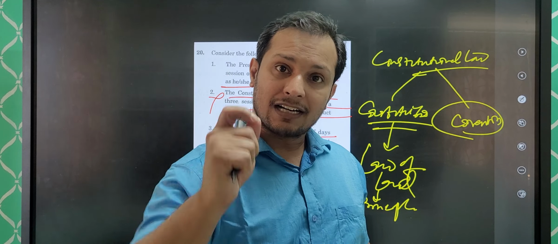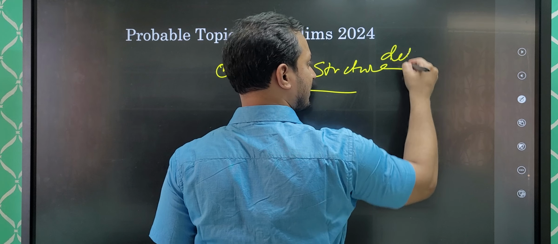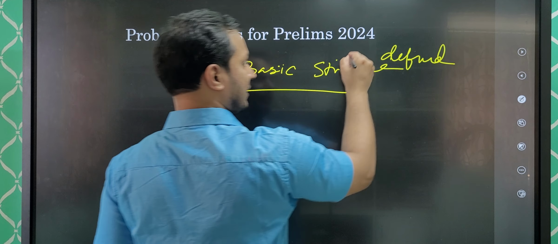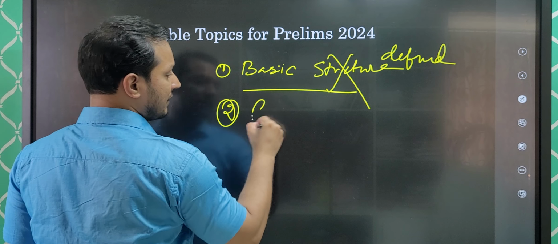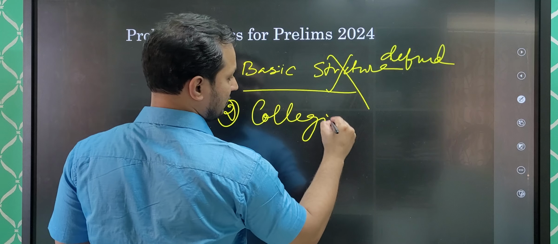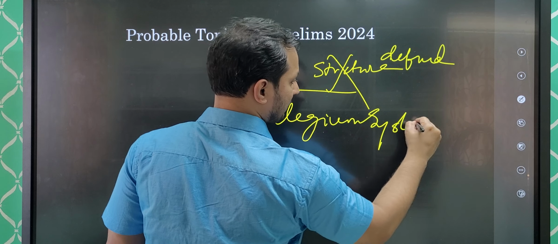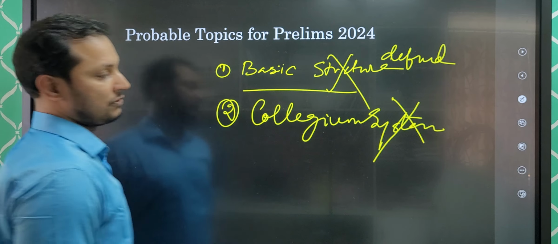Okay. So now, what kind of questions can be expected in prelims 2024 on this theme? So guys, first thing which I feel is that they can give you basic structure. Why? This year we have 50 years of that. Basic structure. Is basic structure defined? They give like basic structure is defined in the constitution. This is incorrect. It is not defined in the constitution. Second thing, what they will give you? They will give you collegium. This also in use, collegium system. Is collegium system defined in the constitution? It is not defined in the constitution.